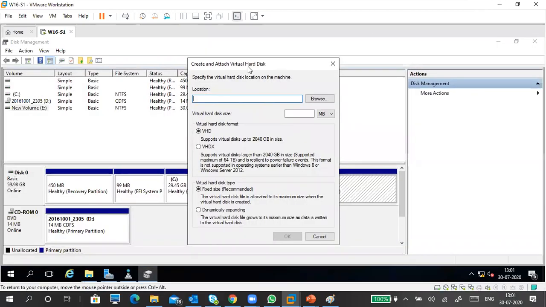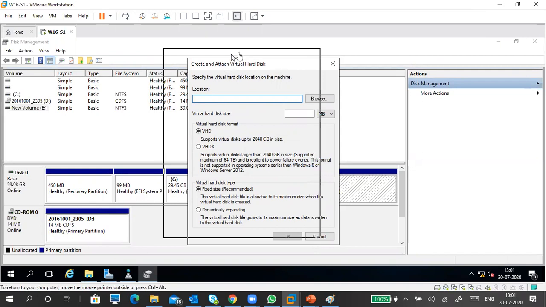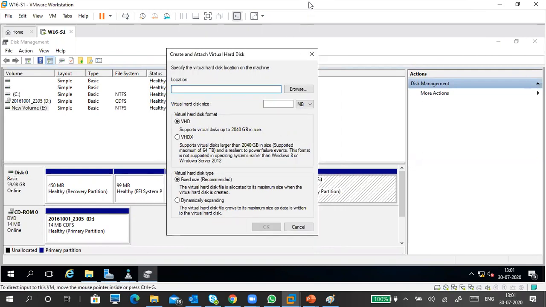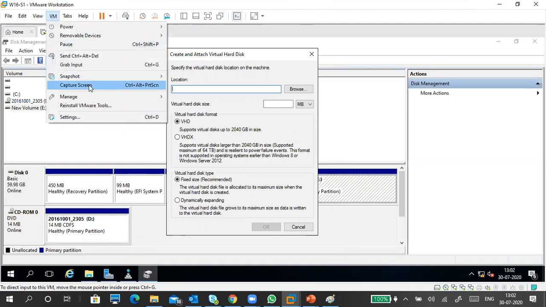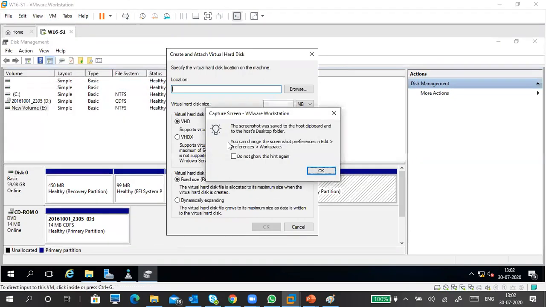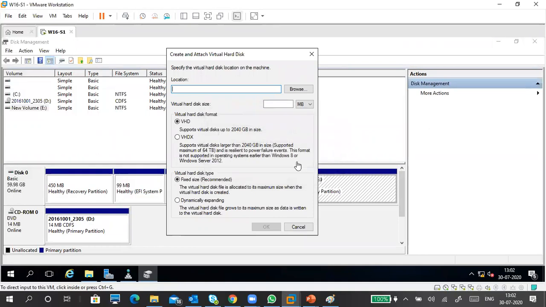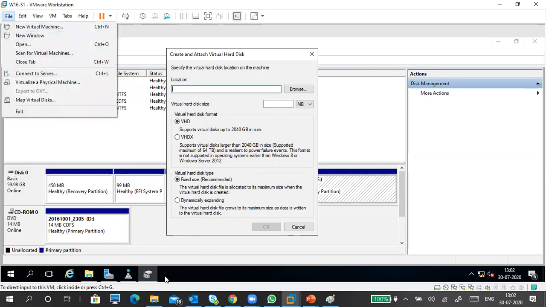Sorry, we should not take a print screen like this. I will take the print screen from here. I have another tool to take a print screen, and from the VM also we can take it. Capture the screen: you can click on capture screen. The screen will be captured, but it is saved somewhere. We don't know where it's located, so you have to go and find where it is.